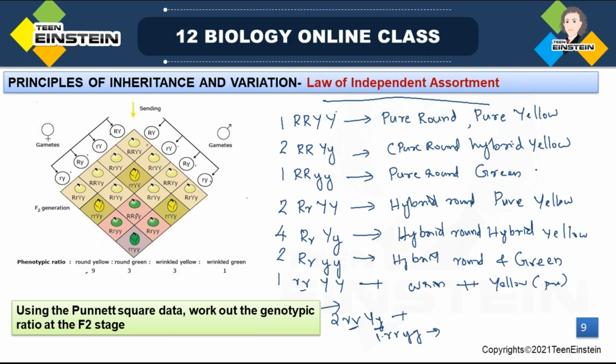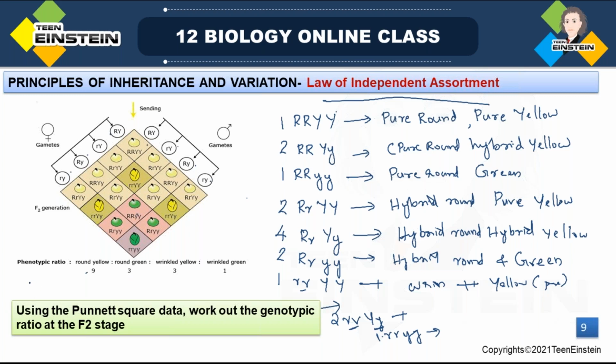So how will you write the phenotypic ratio? 9:3:3:1. And how to write the genotypic ratio? Genotypic ratio in the sense the genotypic combination. How will you write it? In monohybrid cross you wrote 1:2:1.